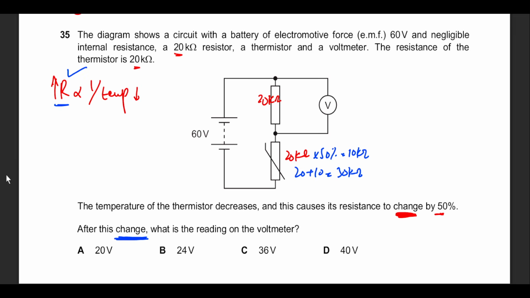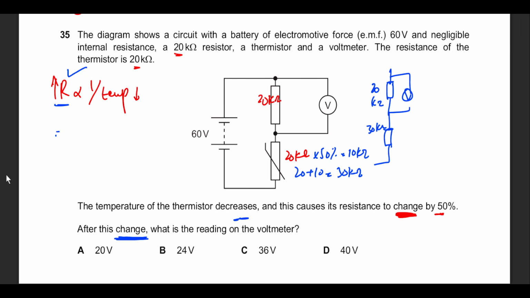Now he's asking me, after this change, what is the new reading on the voltmeter? So we don't need to find the previous reading. We only need to concentrate on the current reading. So in the current situation, the resistor that is connected to the voltmeter is only 20 kilo ohms, and the next resistor that is connected is 30 kilo ohms.